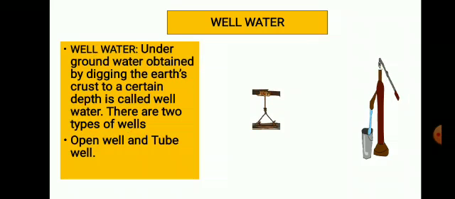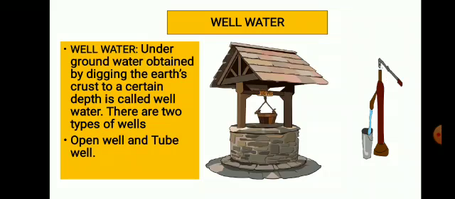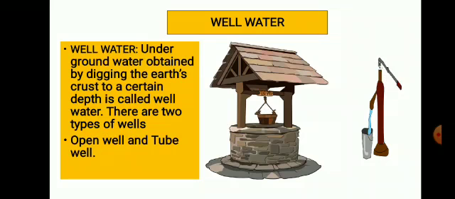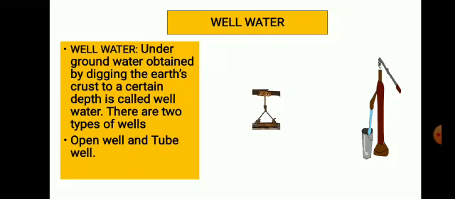Next is well water. Underground water obtained by digging the earth's crust to a certain depth is called well water. Underground water is the water present beneath the earth's surface. Groundwater can be drawn using wells, tube wells, bore wells or a hand pump. There are two types of wells, open well and tube well. You can see open wells and tube wells mostly in villages.